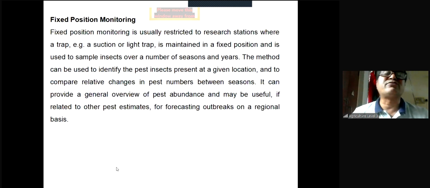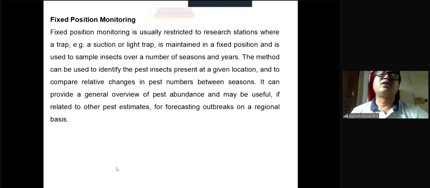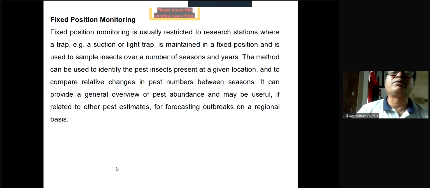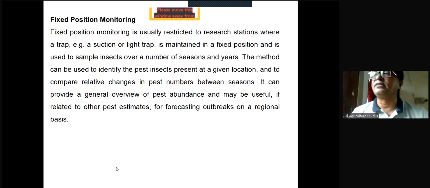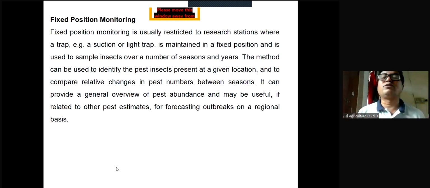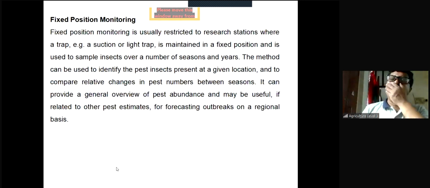Usually it is done by traps, say for example a suction trap or light trap, pheromone trap, whatever, or other traps, maintained in a fixed position and used to sample the insects over a number of seasons and years. Number of seasons means, say for example, if we want to monitor 5 winter seasons or 5 summer seasons or 10 years or 20 years, by collecting the pest over these periods or seasons, we can have the data of monitoring, and then we can compare.